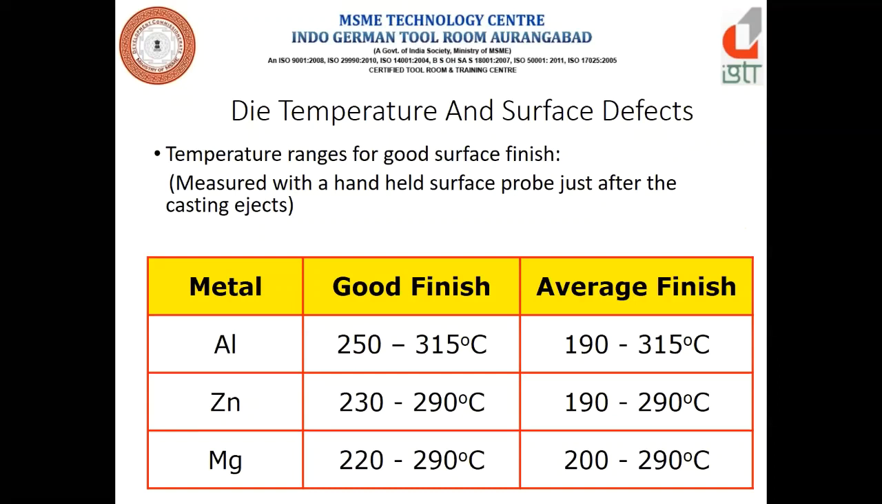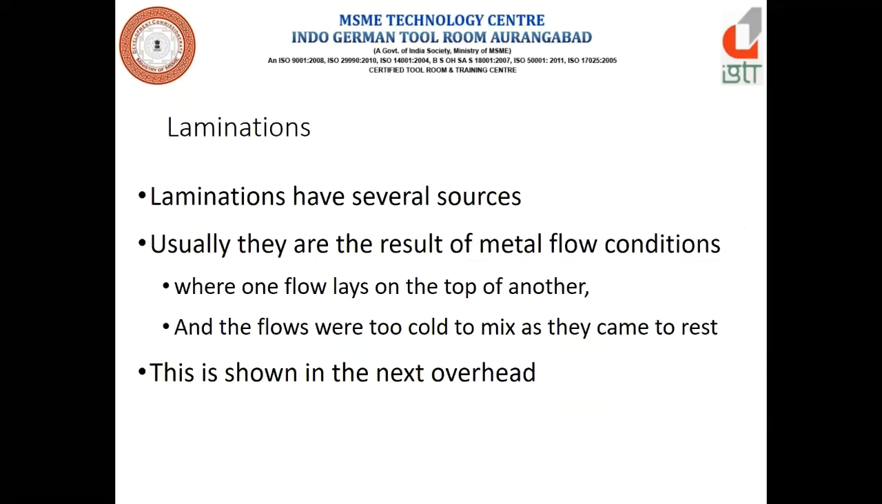Now it is all about surface defects. The next one is lamination. What is lamination? Lamination has several sources. Usually they are the result of metal flow conditions. It means one flow lays on top of another, layer on layer. That is called lamination.